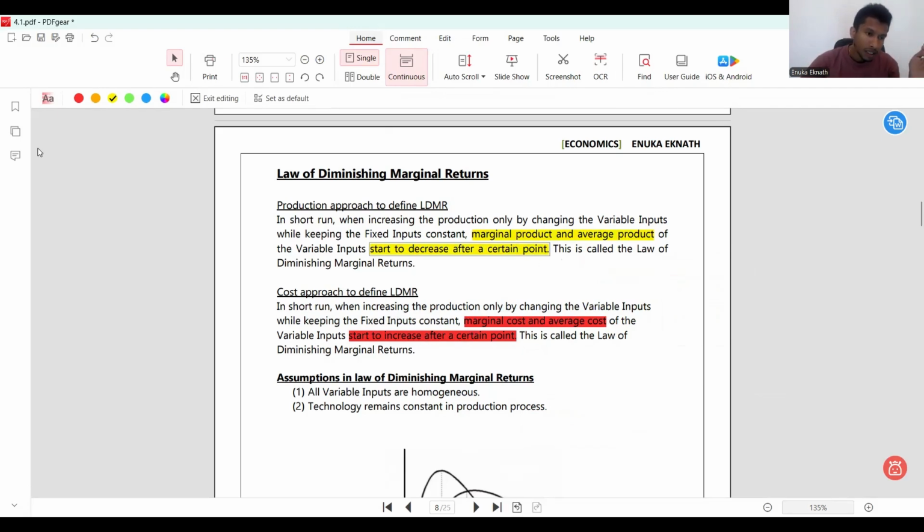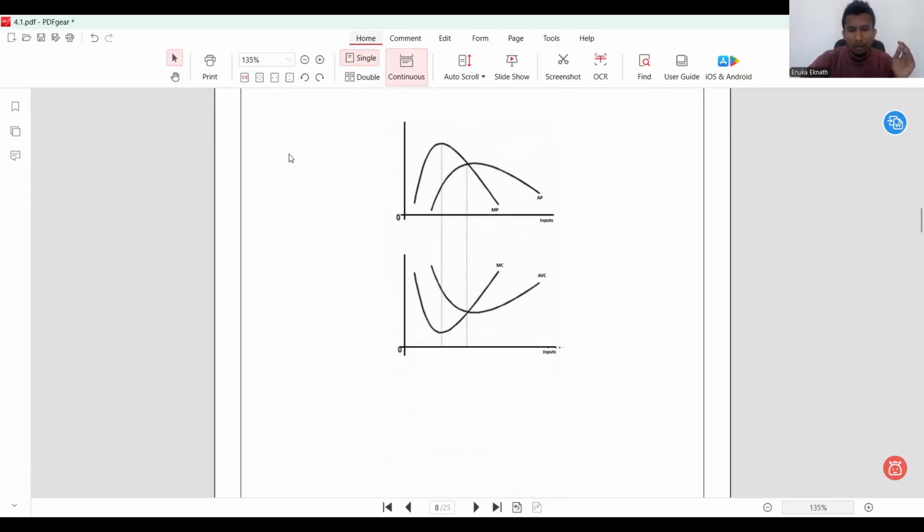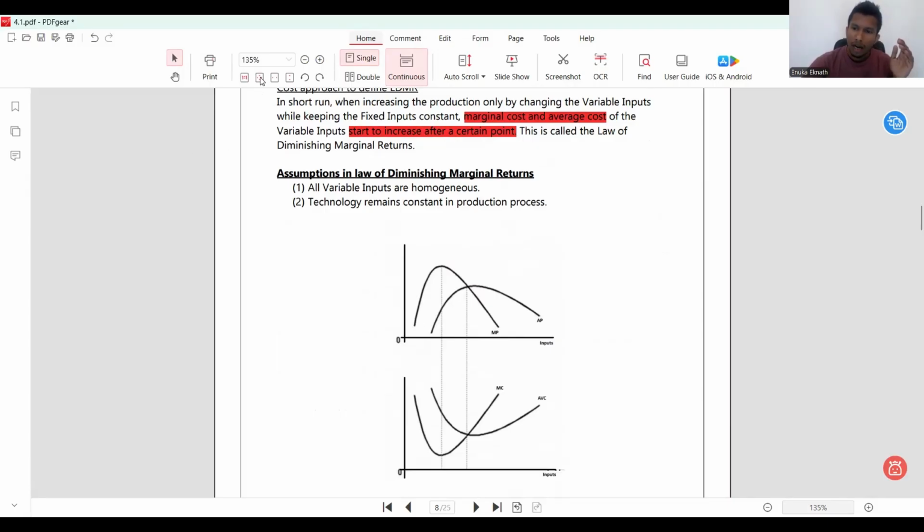දෙකක් product curves වලින් කතා කරනවා නම් කියන්න ඕන they start to decrease after a certain point. But if you define this thing based on the cost approach, you just need to mention that MC and AC start to increase. AVC start to increase after a certain point. මොකද අපි ඒ curves අඳුරගන්නෙත් එහෙමම තමයි. ඒ කියන්නේ wait. ඒ කියන්නේ මෙන්න මේ product curves වල අර upside down reflection එකක් තමයි cost curves වෙන්නේ. ඒ නිසා when these product curves start to decrease after a certain point, the cost curves start to increase. ඒ නිසා ඔය විදිහට තමයි ඔකේ definition එක යන්න ඕන.